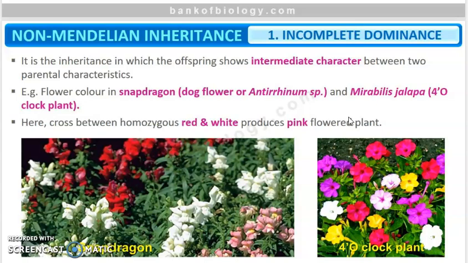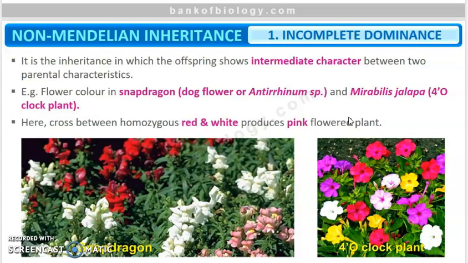Okay, so in Mendel's monohybrid cross, we did not see any of the characters which were halfway. Tall and short plants never produced halfway plants like a medium-sized plant. But when other scientists carried out the same Mendelian technique in other plants, not pea plants, they found out that sometimes in the F1 generation they got a phenotype that did not resemble either of the two parents, and it was in between the two.